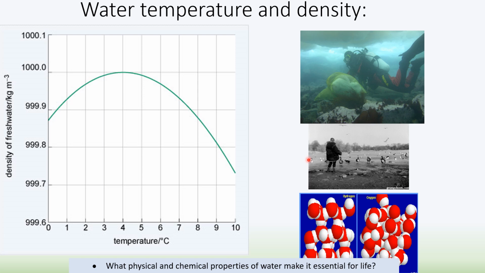Things on the surface then creates a surface which things can walk on, and you might think, well, that's not important in places like the UK, but actually polar bears and things rely on that sea ice to hunt from. And the reason for that is the hydrogen bonding. When the water's really cold and it becomes ice, the hydrogen bonding holds the molecules in a certain connected way, and that gives spaces between the water molecules, whereas when they're normally just moving, those hydrogen bonds don't cause that to happen. So the water is less dense when it freezes into a solid ice.